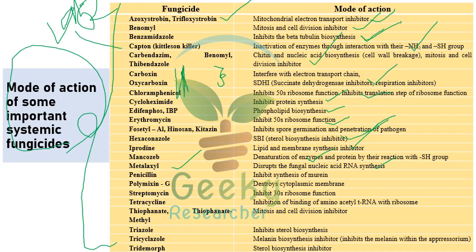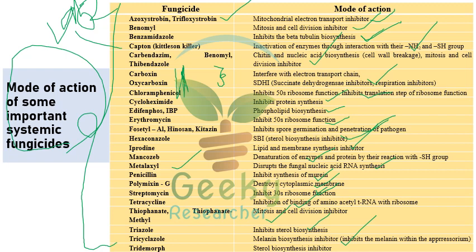Penicillin inhibits the synthesis of murein, or murein biosynthesis. Polymyxin B destroys the cytoplasmic membrane. Streptomycin inhibits 30S ribosome function. Tetracycline inhibits binding of amino acid tRNA with ribosomes. Thiophanate or thiophanate methyl is a mitosis and cell division inhibitor. Triazole is a sterol biosynthesis inhibitor. Tricyclazole, melanin biosynthesis, is very, very important.